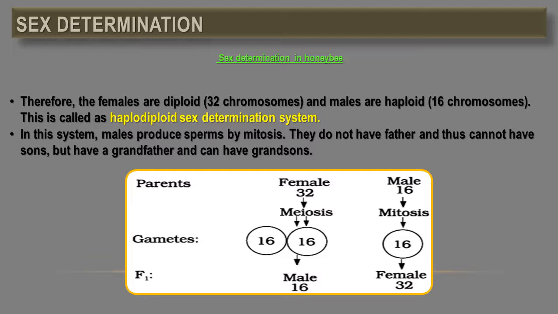But if an unfertilized egg develops into a new individual, a young individual, that is known as parthenogenesis. In case of honeybee, males develop through parthenogenesis. So we can say that in honeybee, males develop from unfertilized eggs. So that's why in honeybee, a haplodiploid type of sex determination system is present. Dear students, I hope you understand. Thank you.